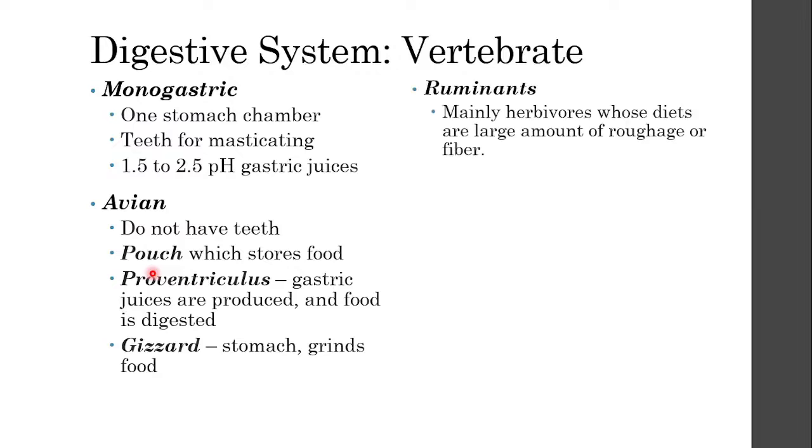And then we have the ruminants. Ruminants are mostly herbivores, and whose diets include a lot of fibers and a lot of roughage because of the amount of grass and leaves and other plant-based products that they eat.